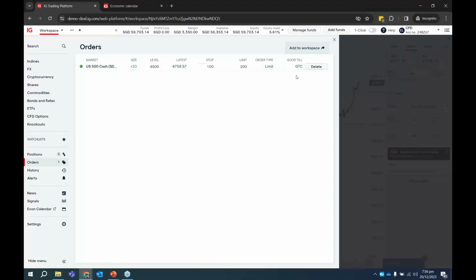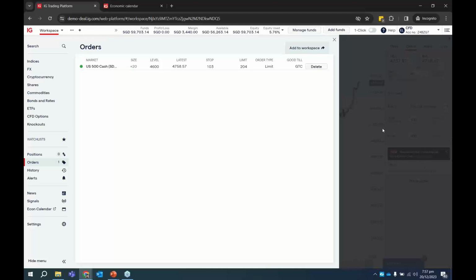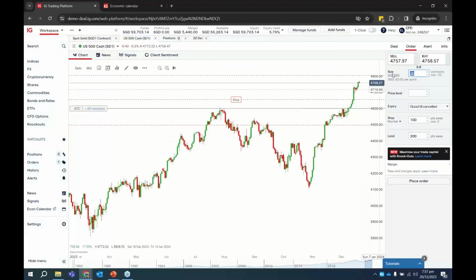So the size is fixed. So let's say if you want to reduce the size, you need to delete the order and rekey in the size. But what you can amend is the entry price. So let's say if you want to buy at 4,005 earlier, you change your mind. Maybe you thought, okay, 4,006 is a level that you're okay to enter. Stop loss, take profit, adjustable also. Okay, so all this is under the order tab. So earlier we put 100 points away is where we want to cut our loss. 200 points is where we want to take our profit. Anything that we key in here, we can amend it after we place the order, except for the size.